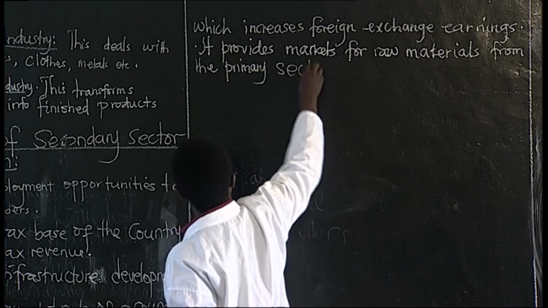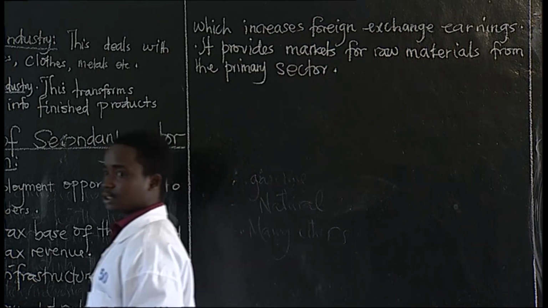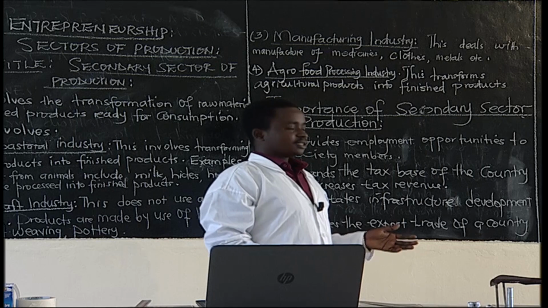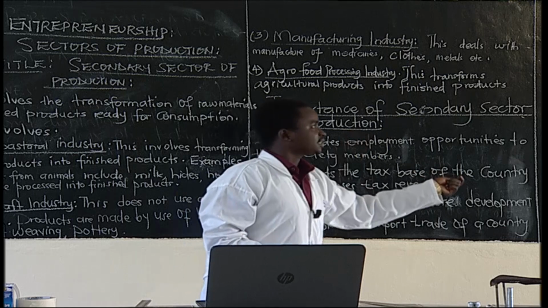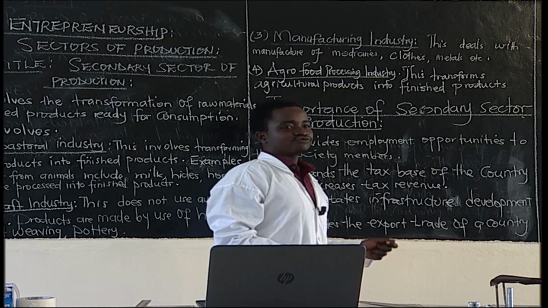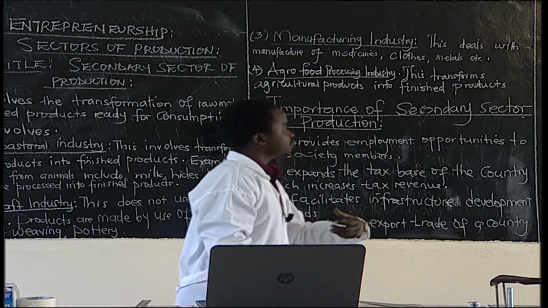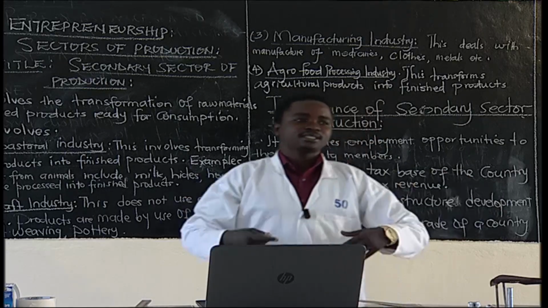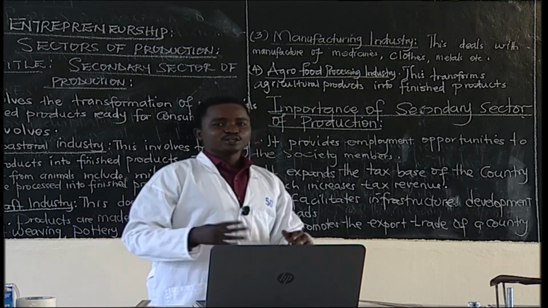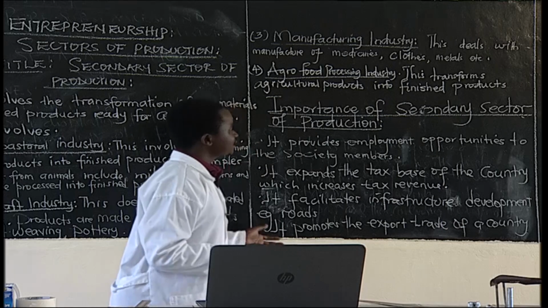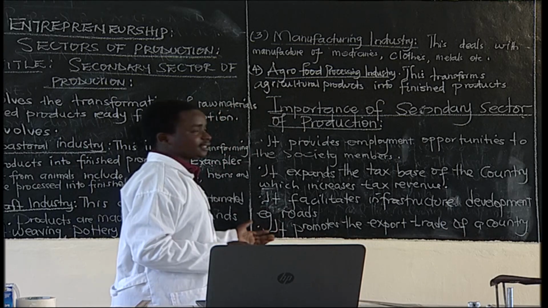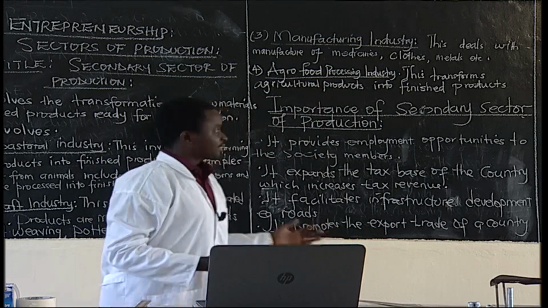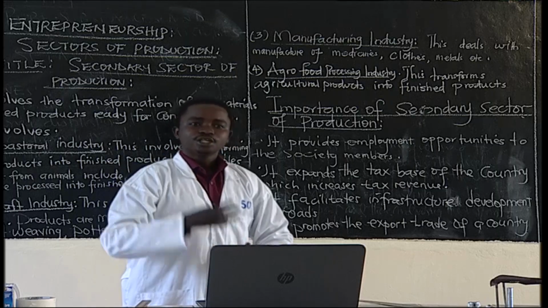So you must know that these sectors are interdependent. The primary sector, the secondary sector, so far, they are interdependent. The primary sector provides raw materials that are used by the secondary sector. And remember now, the secondary sector provides markets. Because if the primary sector produces and it doesn't get the market, then it gets demoralized. It cannot produce more. But since there are markets provided by the manufacturing sector, then development comes. So they depend on each other.